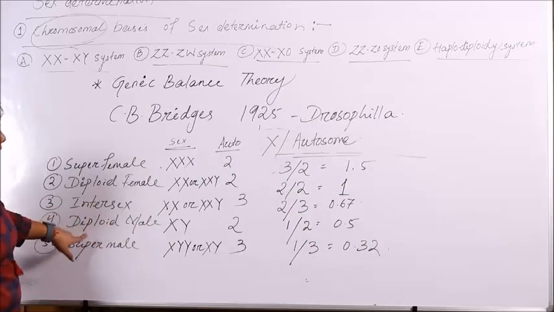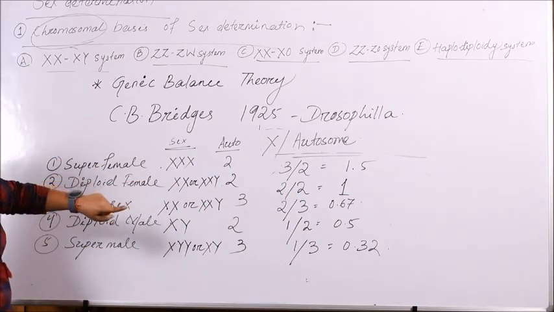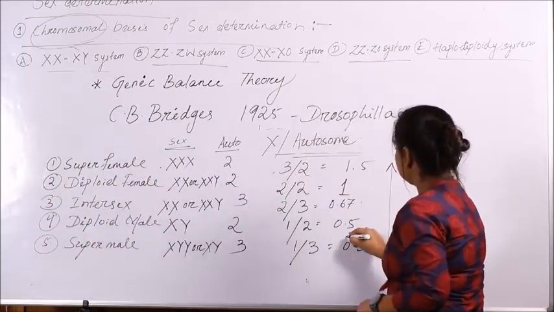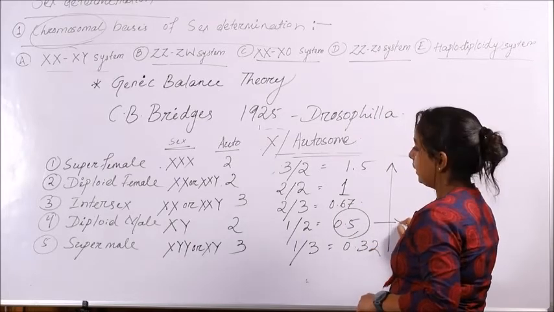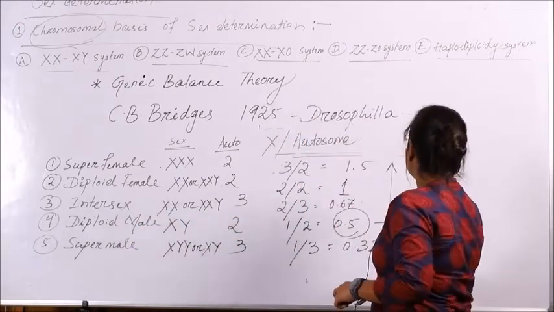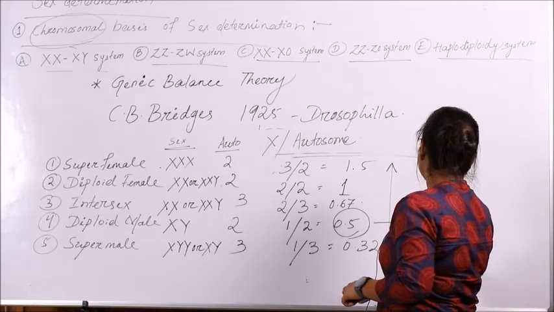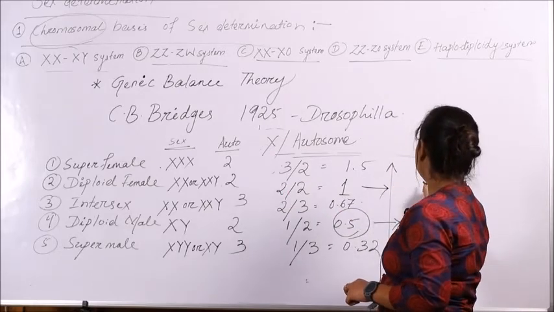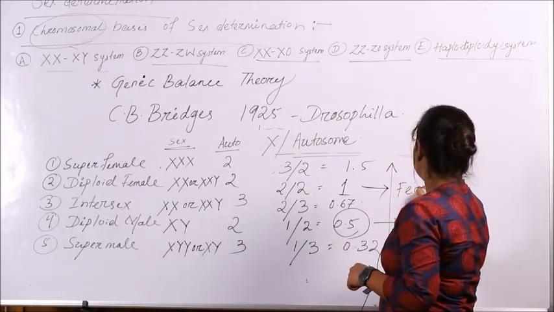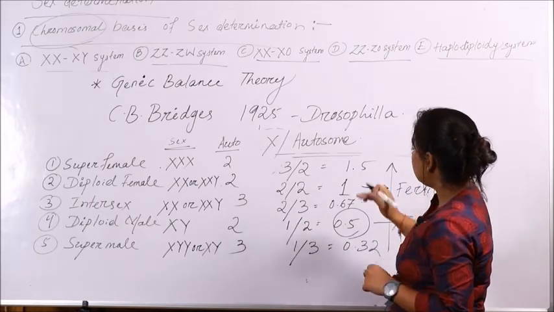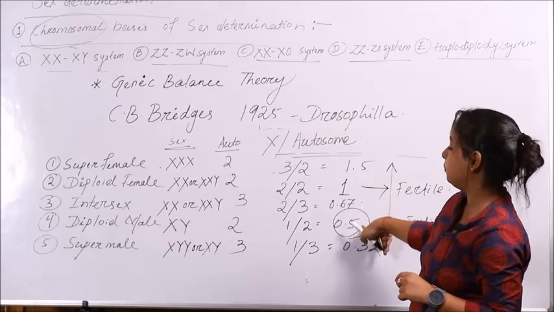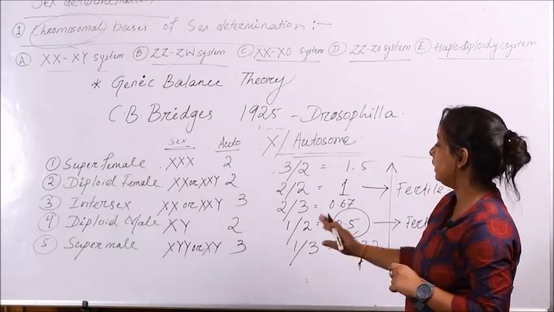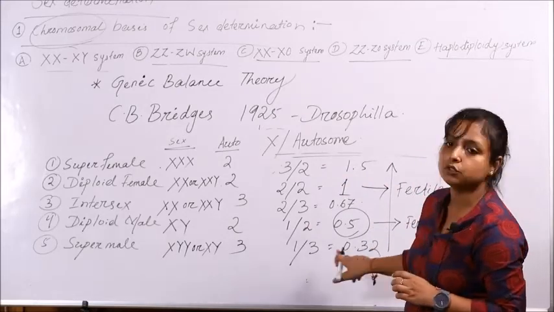So when we are looking at the ratio of X to autosomes, in case of all these different kinds of offspring, from downwards to upward, we can see that the organism with the ratio of 0.5 will develop into a diploid male, that is a fertile organism of that population, and with the ratio of 1 will develop into a diploid female, which is the fertile organism in the population. So any other ratio in between 1 and 0.5 will be intersex. Any ratio more than 1 will be super female, and any ratio less than 0.5 will be super male.